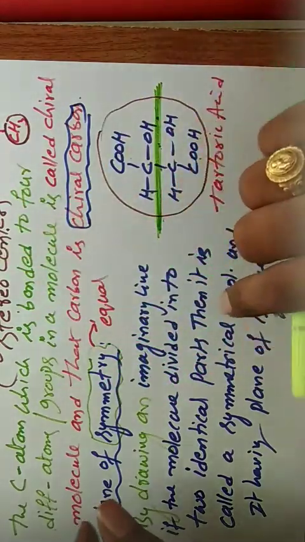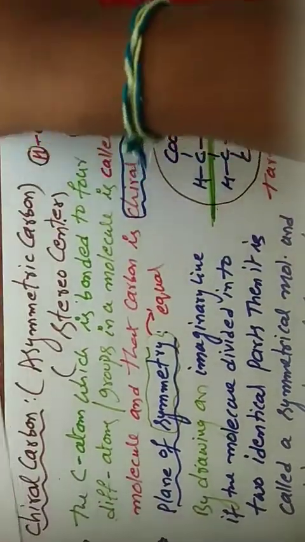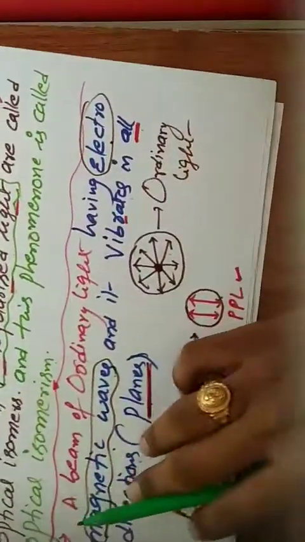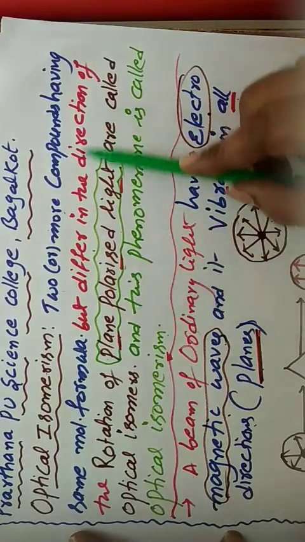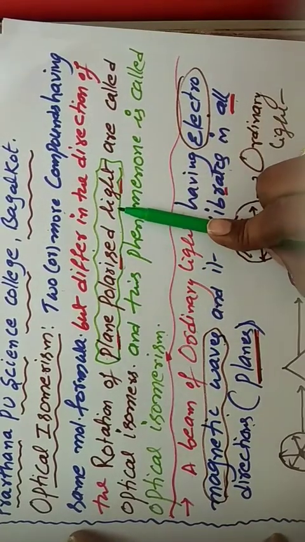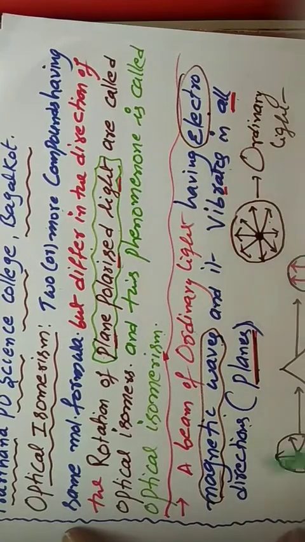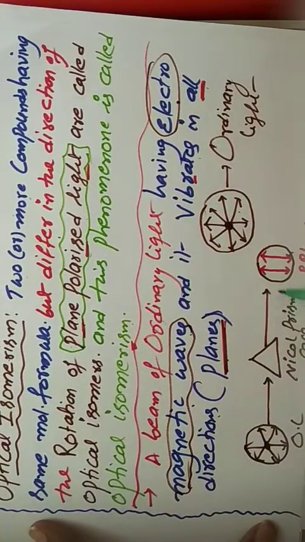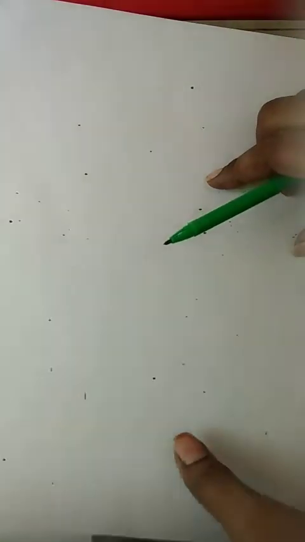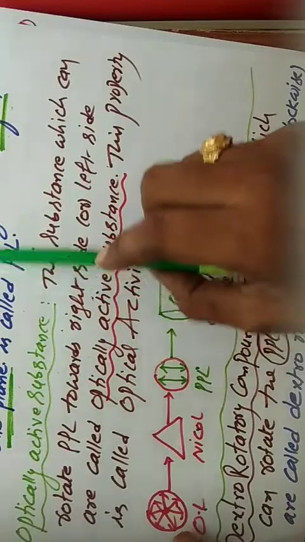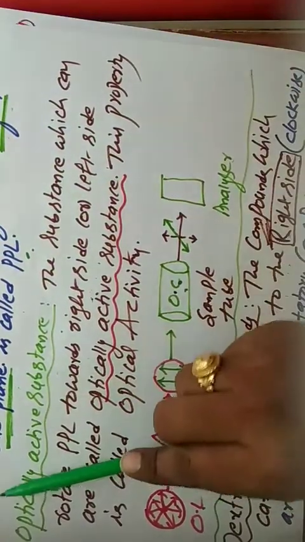So what is the first definition? Optical isomerism. This is the first one, optical isomerism. So this is the definition. Now next we discuss plane polarized light. Ordinary light is passed through the Nicol prism, then we get plane polarized light. Based on this, the definition of plane polarized light: the light whose vibration occurs only in one plane is called plane polarized light.